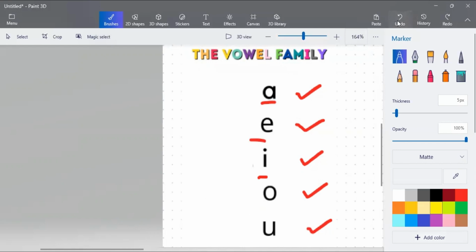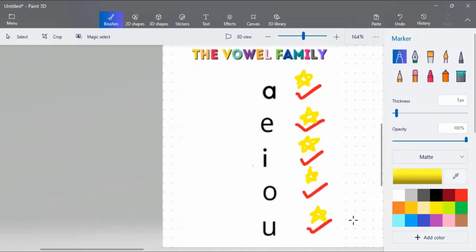Okay, so there you go. Let me give you a star. A star for the A, a star for the E, a star for I, a star for O, and also a star for U. All right, so can you count, kids? How many stars do you have?